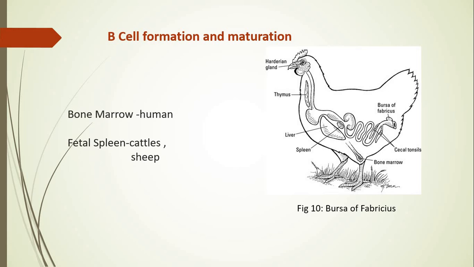From the first week till the third month, it is only the yolk sac which provides them, and later the fetal spleen participates in developing B cells. After the first trimester, the liver participates in development of B cells. That means from 3 months to 7 months, while the baby is in the womb of the mother. And from 7 months onwards till old age, it is the long bones of the human which participate in synthesis of B cells, right?